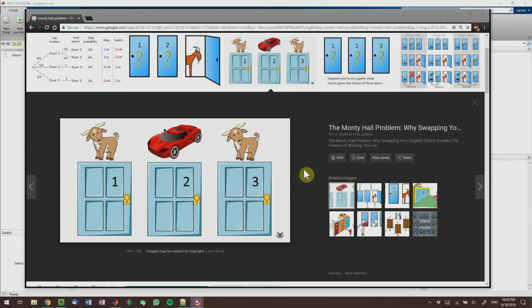The problem goes, imagine you're a player on a game show, and you have 3 closed doors before you. 2 of the doors have goats behind them, and one of the doors has the winning prize, a car. You choose one of the doors that you would like to open up, but before you open the door, the host will open one of the other doors that has a goat behind it. And you are given the option of keeping the door you chose or changing to the other door. And the question is, is it ever to your benefit to change your choice?